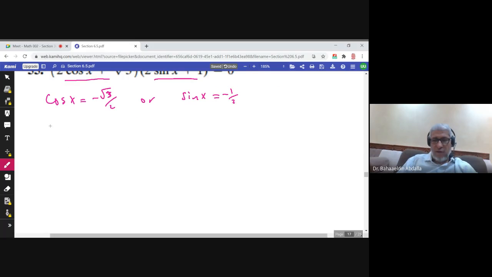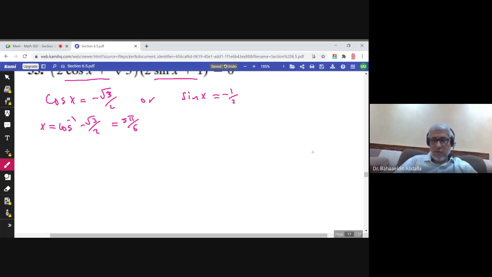If you find cosine inverse of negative square root of 3 over 2, you will find the angle 5 pi over 6. By the calculator, it's 5 pi over 6.